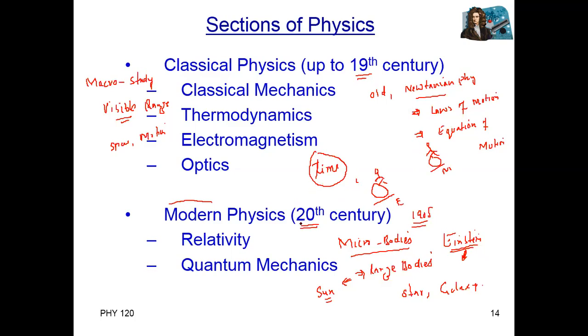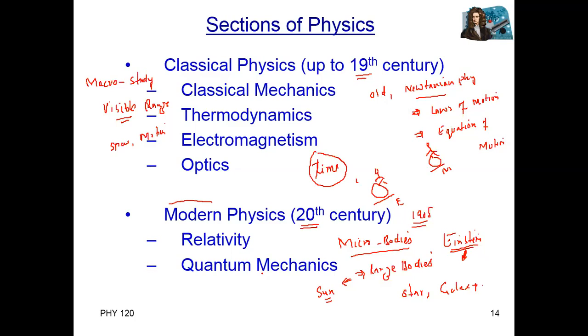Modern physics says that everyone has a different time of reference. For example, for a man standing on the Earth's surface, time is different from that of a person standing on the Moon. So time depends upon the frame of reference. This was the main concept of why modern physics developed.